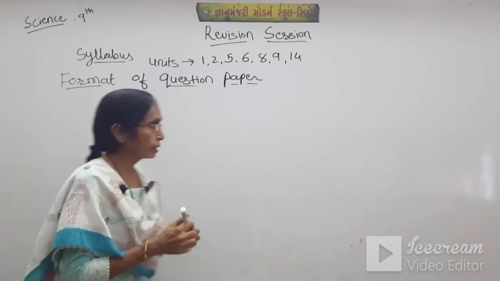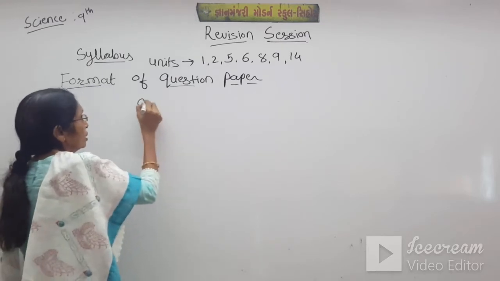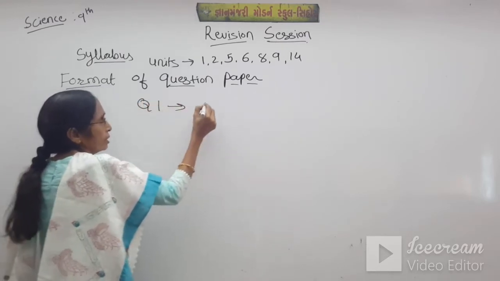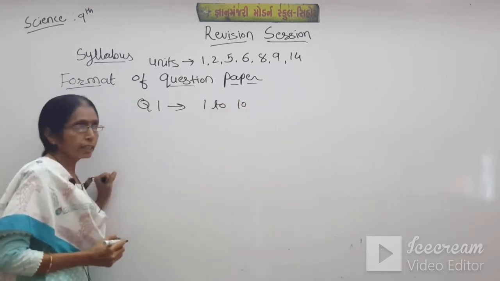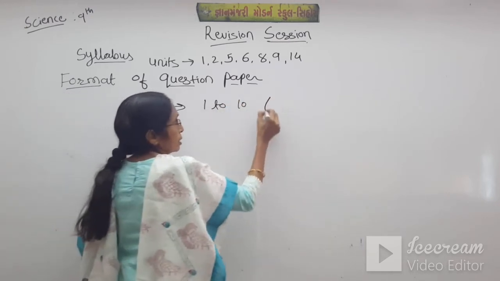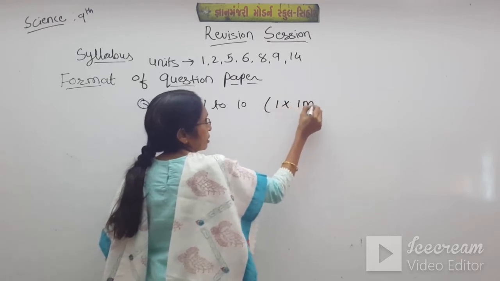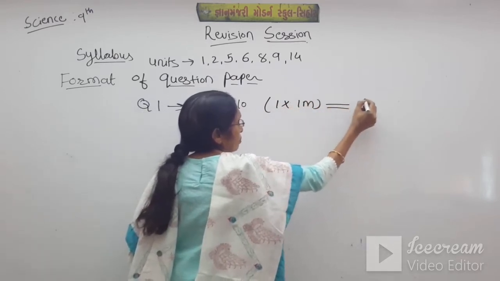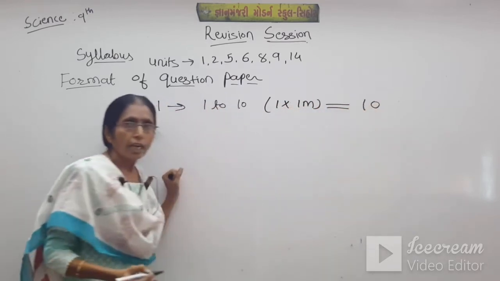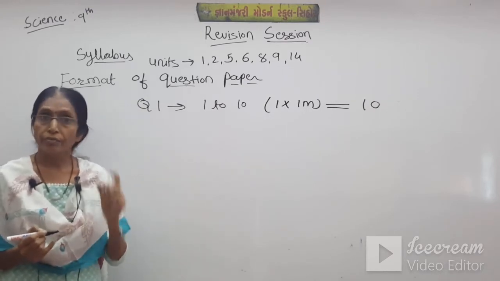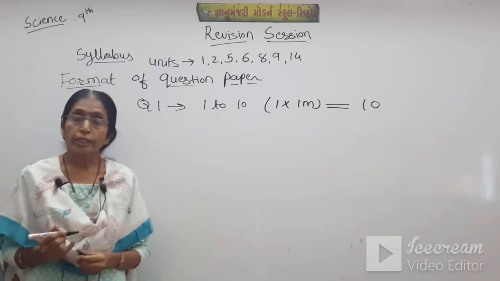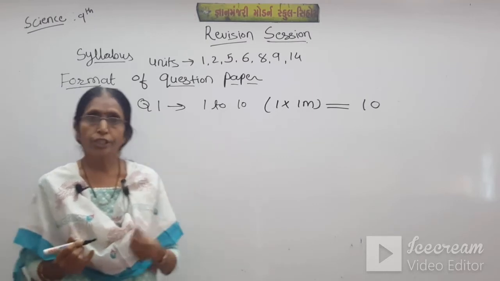Question 1. There are 1 to 10 questions in that, 1 into 1 marks, so a total of 10 marks is allotted for question number 1. This question is of objective type.